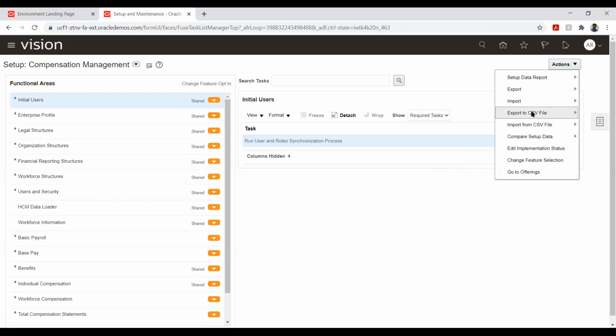Before starting our configuration, we have certain things here, which is to import or export our setup. The reason we need this option is that in a real-time implementation scenario, we will not have only one environment, that is production.